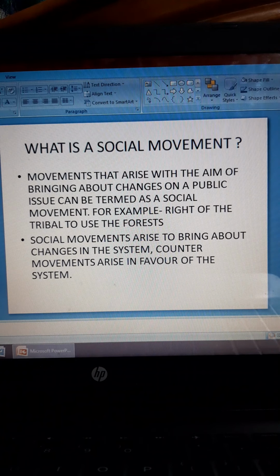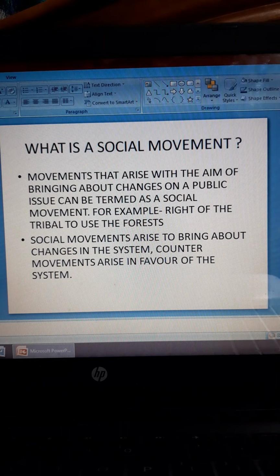Like the right of the tribal to use the forest: the tribals were displaced from their own lands and not allowed to use the forest with the coming of the Britishers, so there was a movement claiming that the tribals should be able to use the forest land. That is what a social movement is.